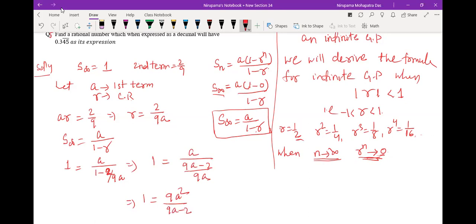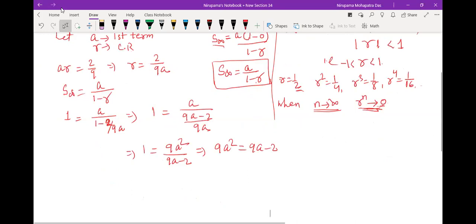So it means you can simplify this: 9A square equal to 9A minus 2, right? This implies 9A square minus 9A plus 2 equal to 0. So can you factorize it? Yes, 3A, it can be factorized like this.